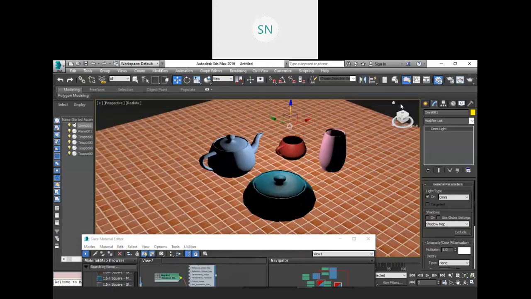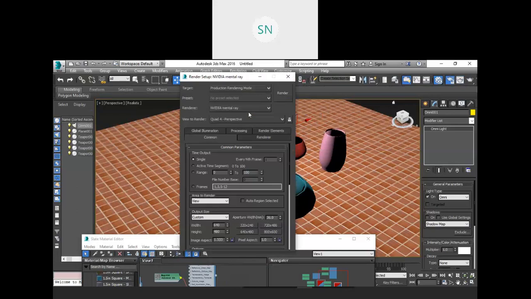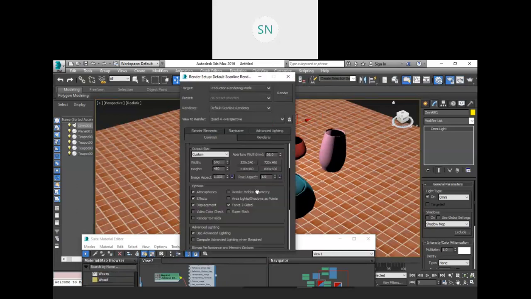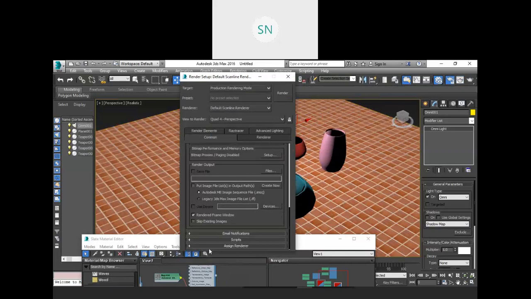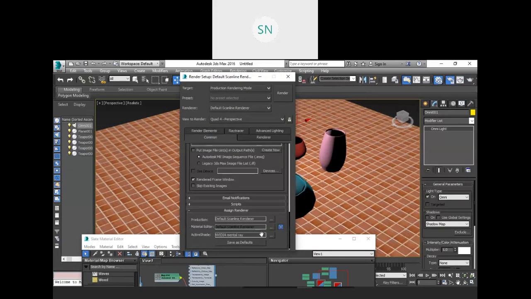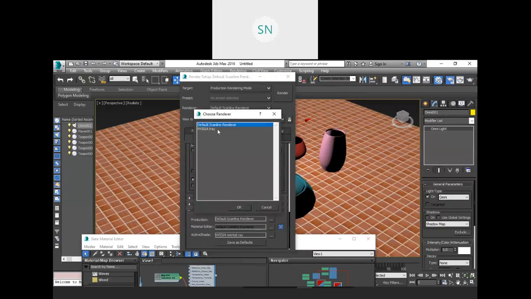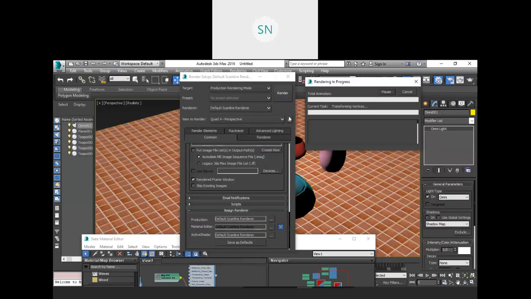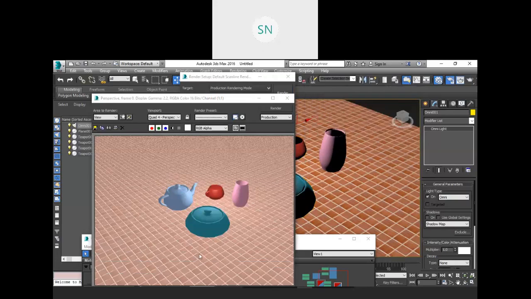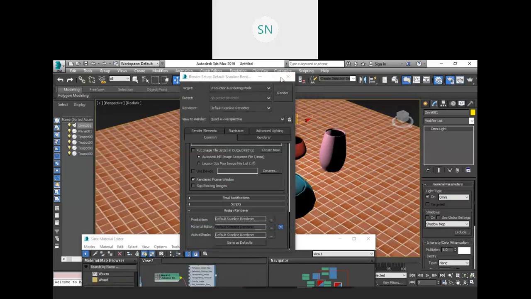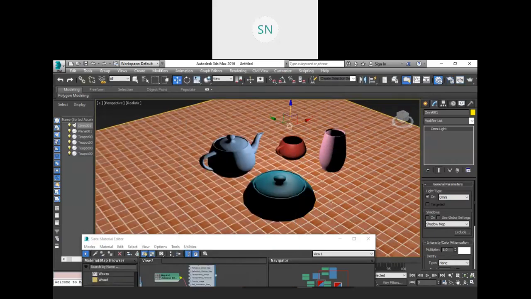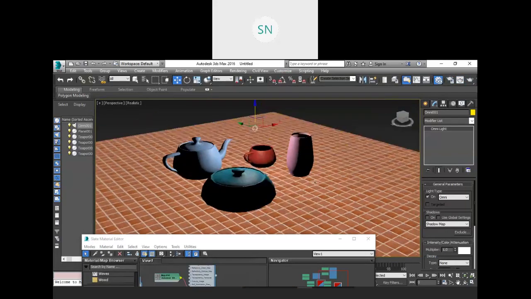So I'm doing one thing. I'm going to change my render engine to the default scanline, so we get a quick output, but that floor material will be removed from there, right? Because this is our mental ray material, that is why. So in this render you will directly get this output, but the effect of this material will not be proper because that material is from mental ray.